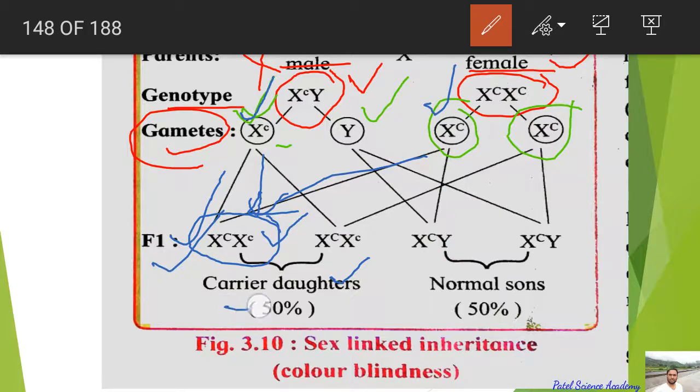This is a carrier female, because in her body one defective gene is there, but the other one is in a dominant condition. That's why this body can see the green color and white and red color properly, but their next generation may have this disease because of this one X coming from the father side. So this is the first chance.